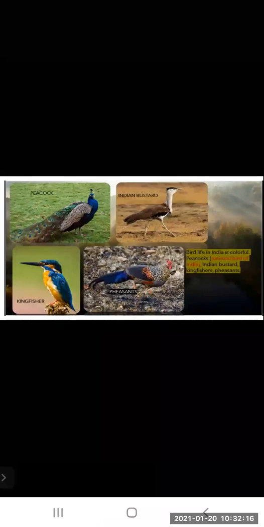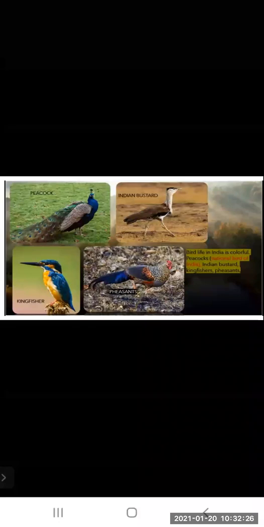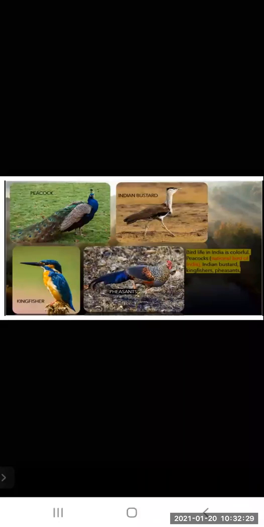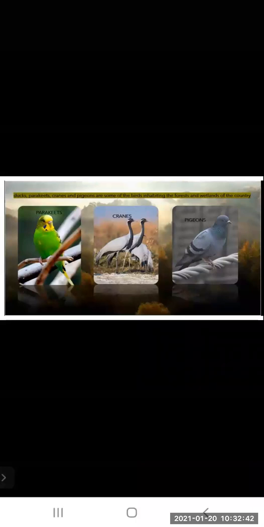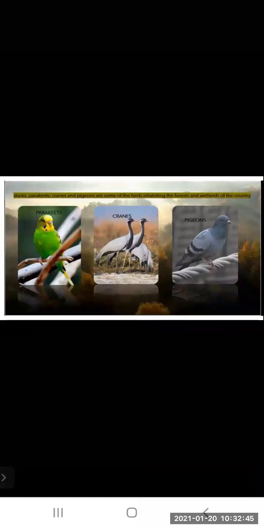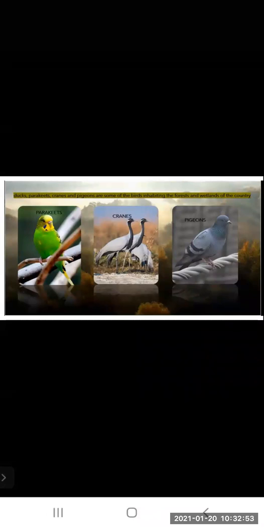Now these are the birds: peacock, Indian bustard, kingfisher, pheasant. These are found in India. Birds' life in India is colorful. Peacock is the national bird of India. Indian bustard, kingfisher, and pheasants, ducks, parakeets, cranes, and pigeons are some of the birds inhabiting the forest and wetlands of the country. So these are the other birds which are also found in India.